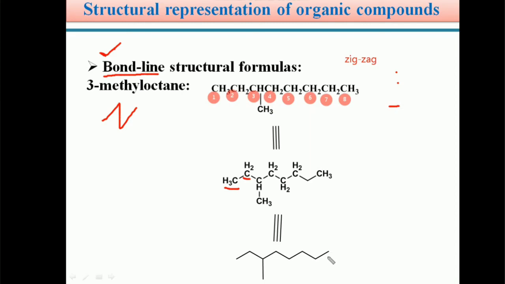The terminal carbon represents a methyl group, CH3, and the internal carbons are CH2, CH2, CH2, and this one is a CH, because this carbon is connected to 3 carbon atoms. So this is CH, CH2, CH3, CH3. The terminal methyl groups are CH3 and the internal are CH2 groups. So students, this is the bond line representation. In this manner, the structure of an organic compound can be shown with a complete structural formula, a condensed structural formula, or a bond line structural formula.